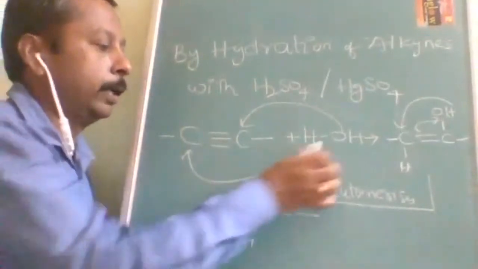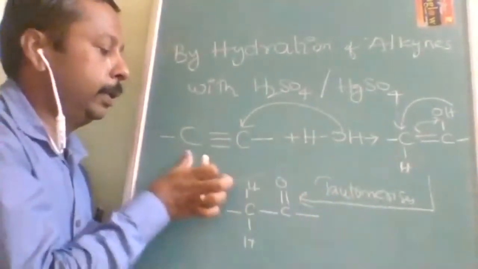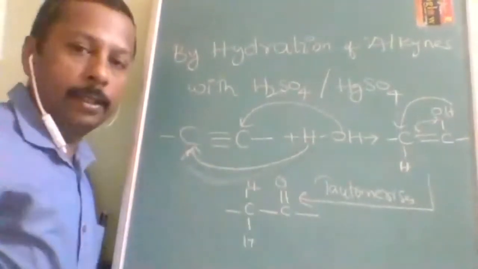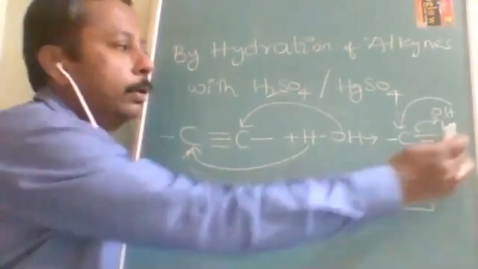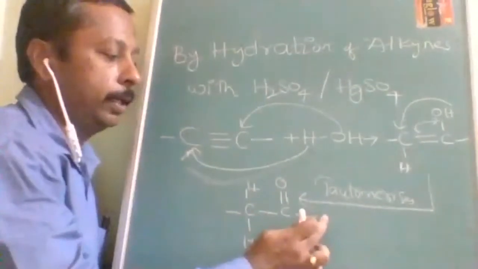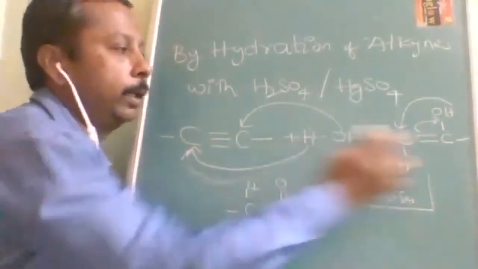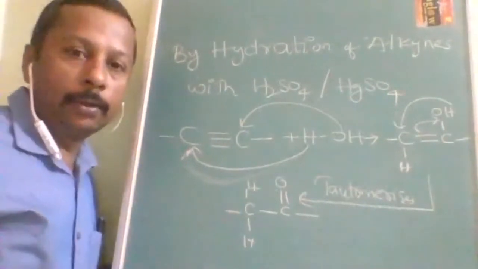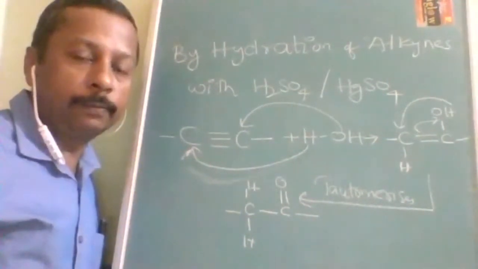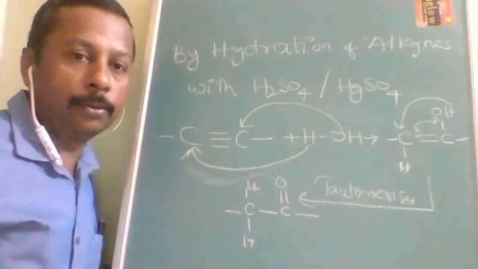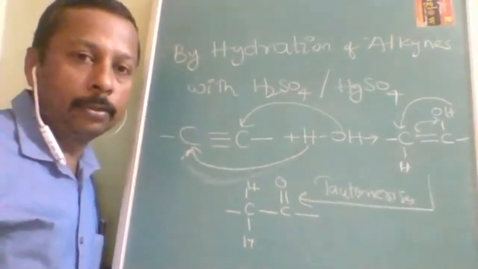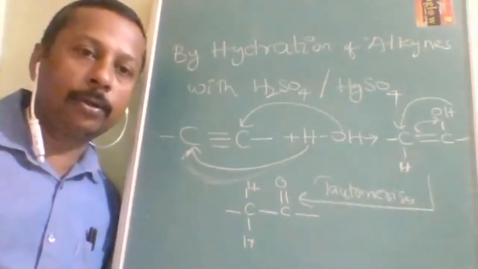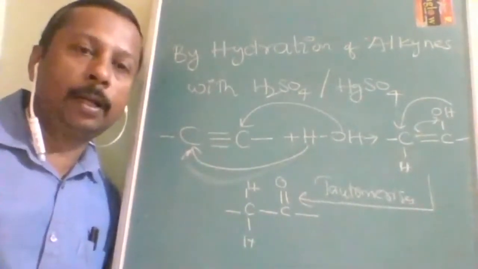Again, you should not feel that it is ketone or aldehyde. We will decide only with the groups available here. Suppose hydrogen, hydrogen, hydrogen: aldehyde. Alkyl, alkyl, alkyl: ketone. So this is also a common method of preparation of aldehyde or ketone. Is it understood, students? So with this we have prepared aldehyde and ketone by common methods from the alcohol.